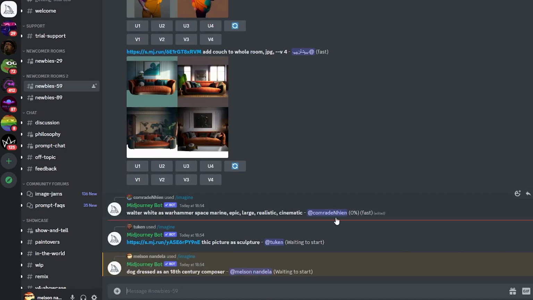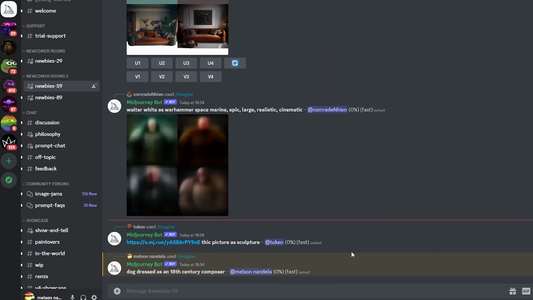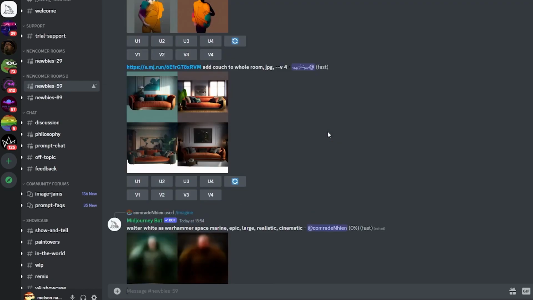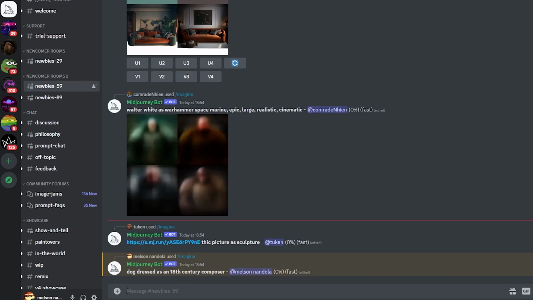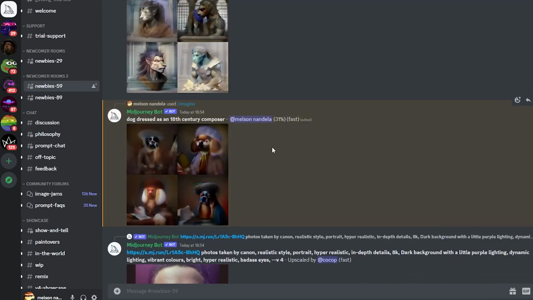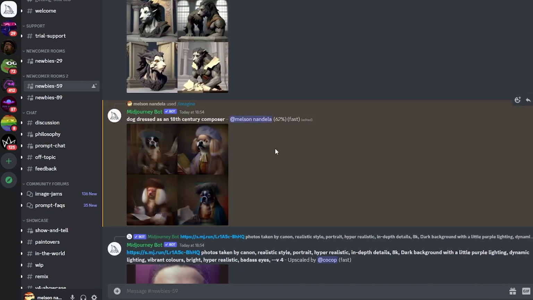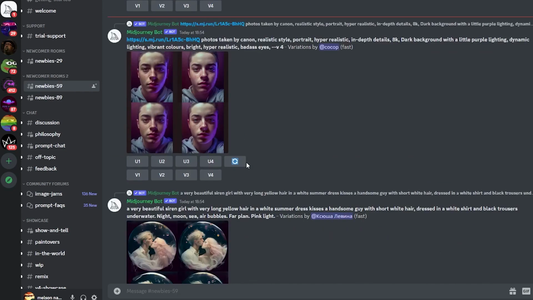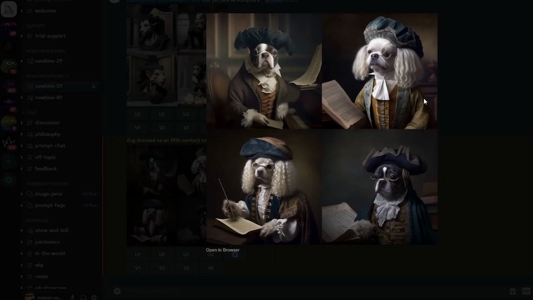Now once I write that, we can see that it says waiting to start. So all you need to do is wait for it to start, and there we go. It has started making it. Now obviously it takes a few seconds to start creating our art, because their servers are fully crowded. As you can see over here, these are all different moderators, and the members of this server are a lot. There are tons and tons of people. Now we wrote dog dressed as an 18th century composer, and as you can see, it has almost created our AI art. And look at that, even through the blurriness we can make it out well. Look at how accurate that is. That's a dog as an 18th century composer.